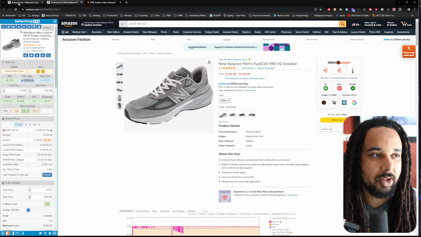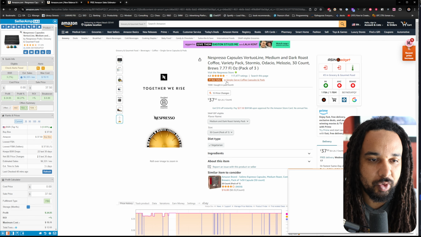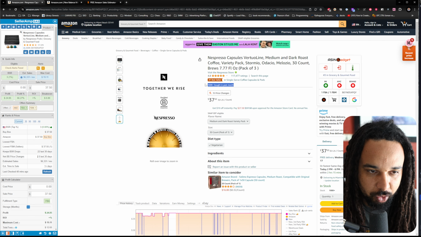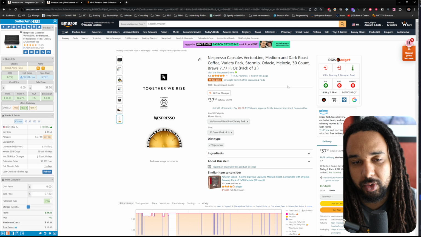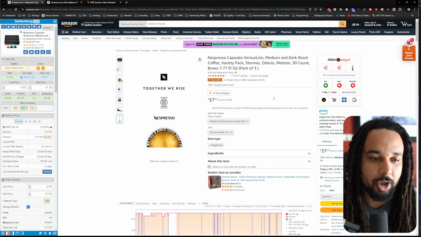All right. Now, there's a new feature on Keepa. Not too long ago, Amazon actually added something where they tell you how many times an ASIN is selling a month. It's not on every single ASIN, but you would see it, for example, right there. You can see 100,000 plus bought in past month. So you can get an idea of how many times a product is selling.